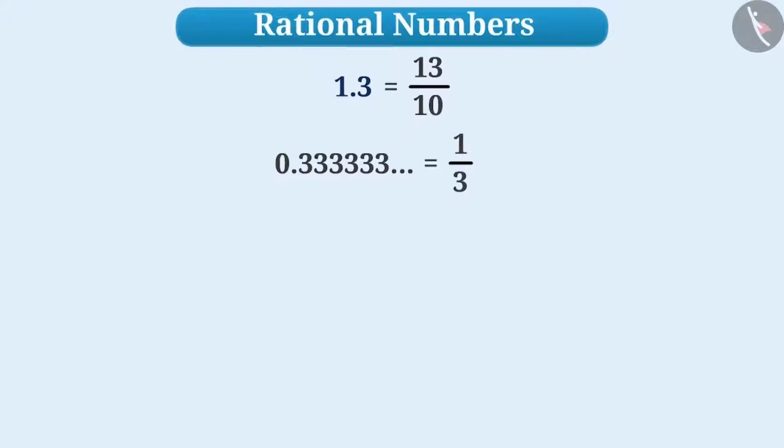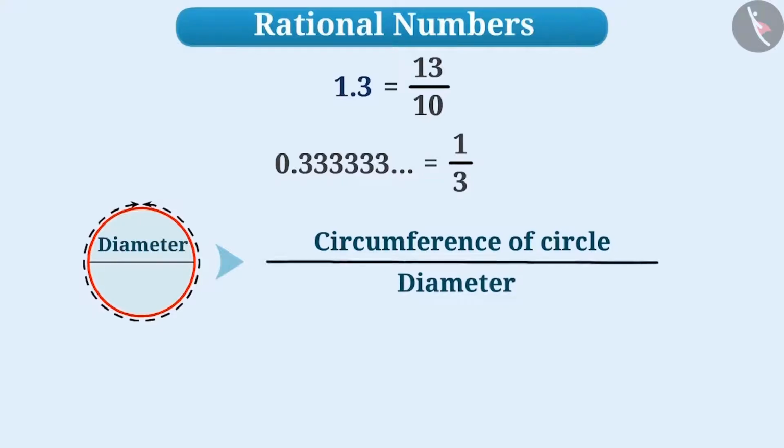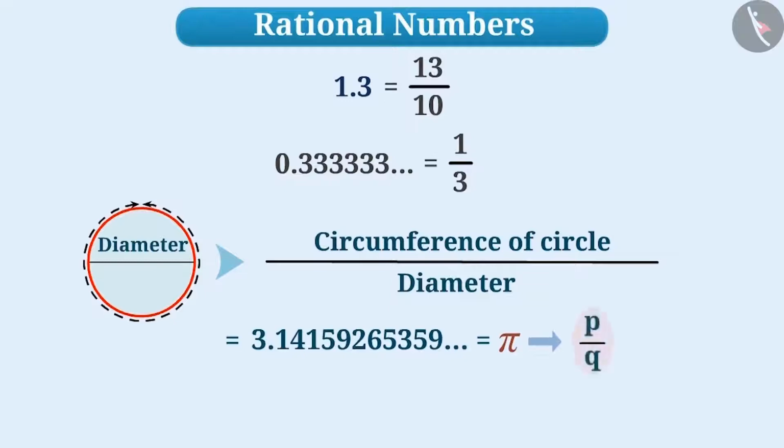Do you know that there are some numbers that cannot be represented in the form of p/q? For example, if we divide the circumference of the circle by its diameter, then we get 3.14159265359, etc. This number is well known as pi. We cannot represent this number as p/q in any way. Thus, this is not a rational number.